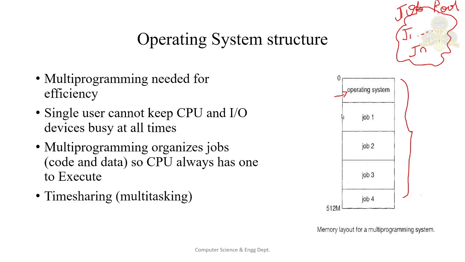Say suppose the first job finishes its IO operation. It informs that its IO operation has been completed and it wants the CPU back, so that its execution can be completed. Now the CPU, which was executing another job in the main memory, would be switched back to job 1 so that job 1 is executed completely. So this is the idea behind a multi-programmed system.